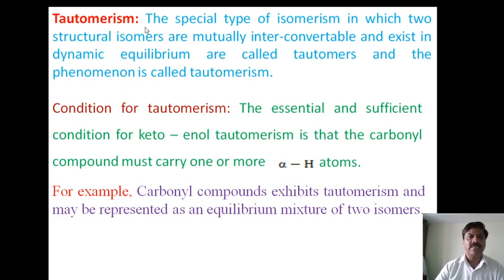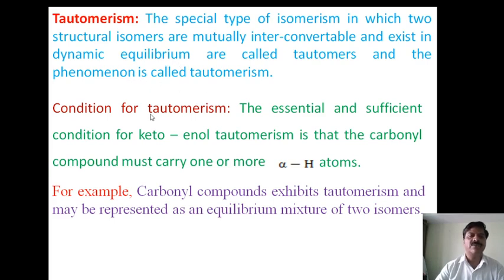Here they are isomers because two or more compounds have the same molecular formula but differ in structure and properties due to different arrangement in 2 dimension or 3 dimension. Therefore, tautomers are a special type of isomerism in which one form of the structure is converted into another form with a dynamic equilibrium.